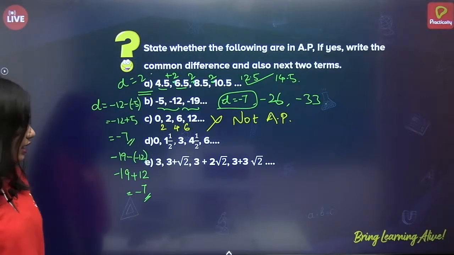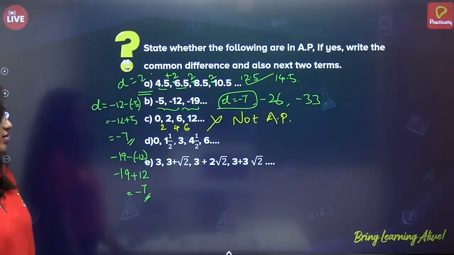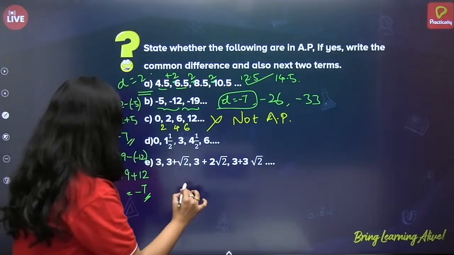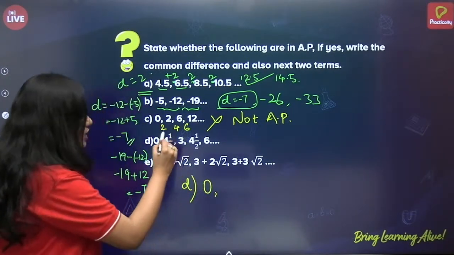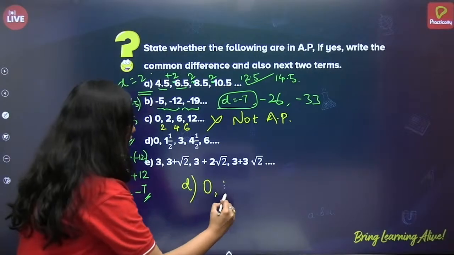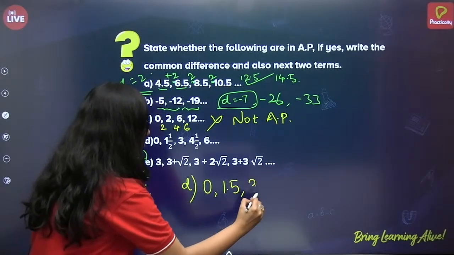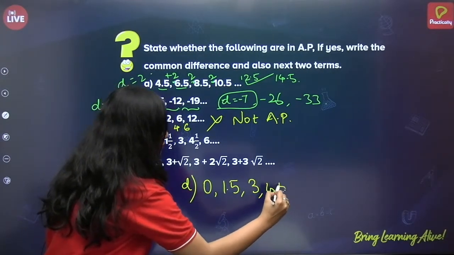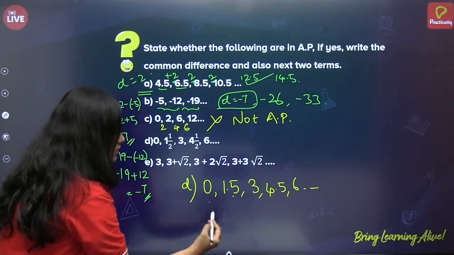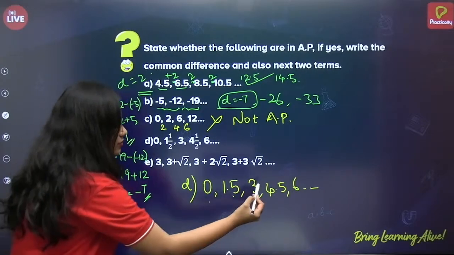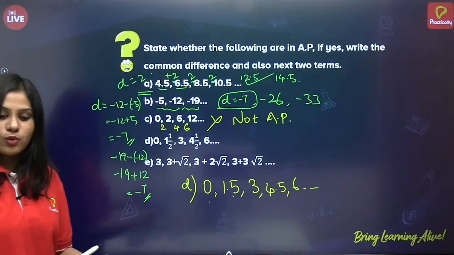0, 1.5, 3, 4 and 1 by 2, 6. Alright, let us do it. So, the D1 I am solving it here. So, 0. How can I write 1 by 2? I can write as 1.5. Next is 3. Next is 4.5. Next is 6, so on. So, what is 1.5 minus 0? 1.5. 3 minus 1.5? 1.5.